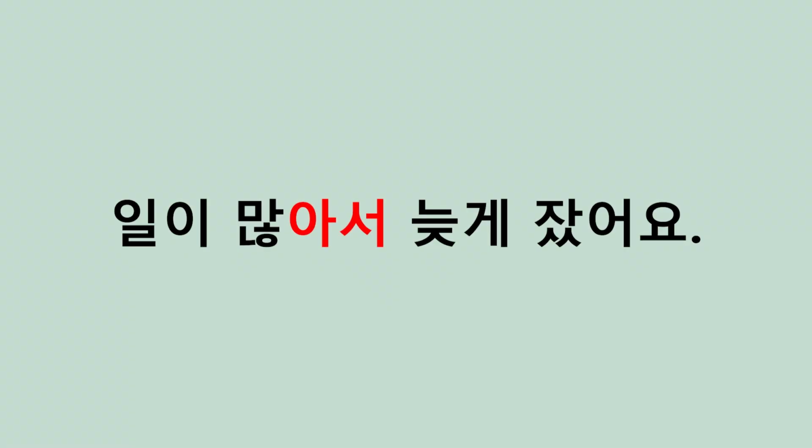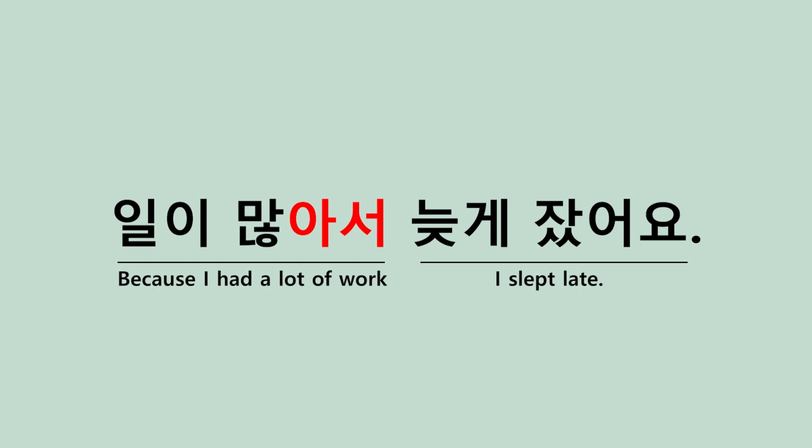By the way, I should also mention that this applies to both action verbs and descriptive verbs. So verbs and adjectives, they both work. Now, to use this grammar form in a sentence, you have the cause before the 아서, 어서, 여서, and then the latter half of the sentence is the result of that cause. So let's look at an example. 일이 많아서 늦게 잤어요. So 일이 많다, I had a lot of work. 일이 많아서, and the result of that is 늦게 잤어요. I slept late because I had a lot of work to do.